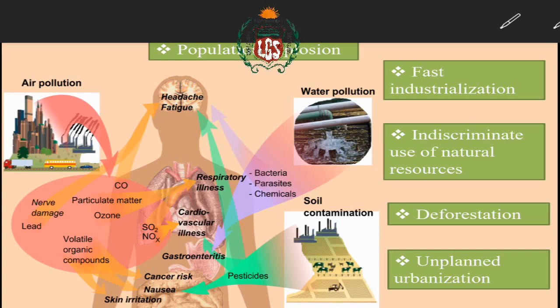requirement, future buddies, future children, future generation, how are they going to use natural resources. We should conserve, we should limit the use of natural resources, but we are not doing it. We are using it limitlessly without taking into consideration how natural resources are going to remain for our future generations. Deforestation, of course, we are cutting down trees so that we can build industries, residential areas, malls, huge shopping centers, stadiums. For what? For our selfish needs.